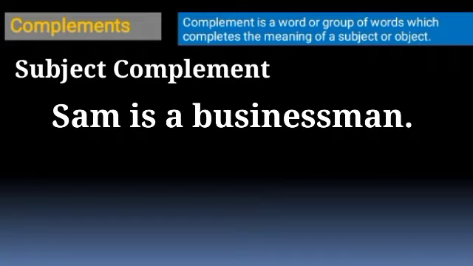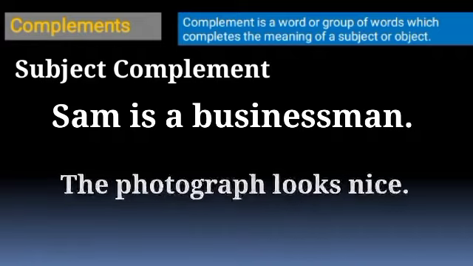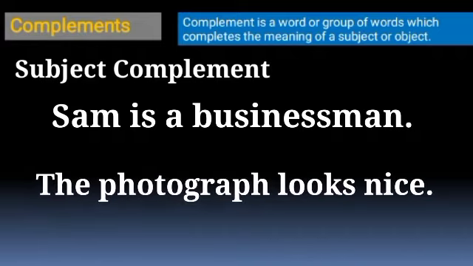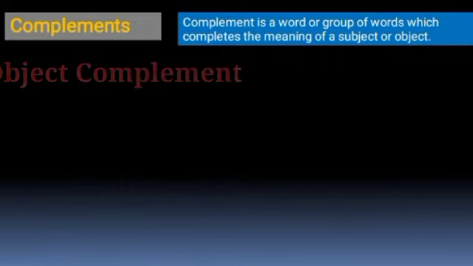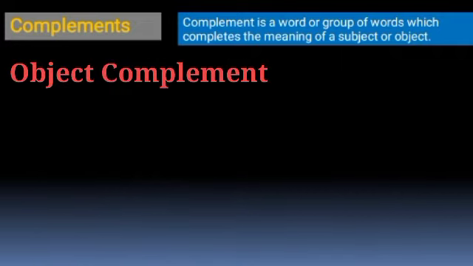In another example, the photograph looks nice. Here, nice is about the photograph. So, nice is the subject complement. In object complement, object complements complete the meaning of objects and they normally stand after a direct verb.